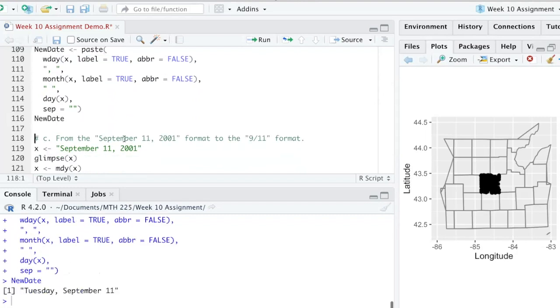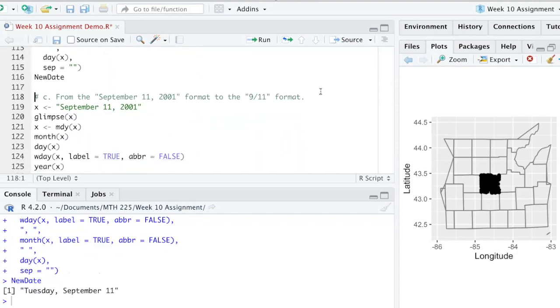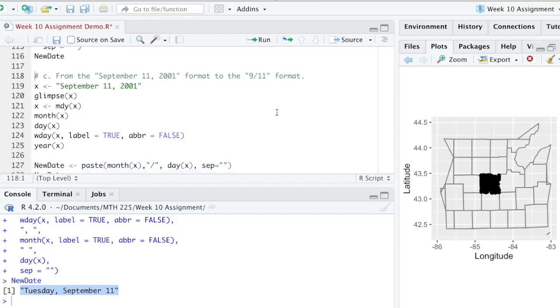So if we run this, you can see we've got the format the way we like it. Now, it's okay if you parse these dates together because the point of this is just to create a new date. Yeah, we could go ahead and create a new variable that has this text date to it. And we probably wouldn't use this field afterwards, but we could.